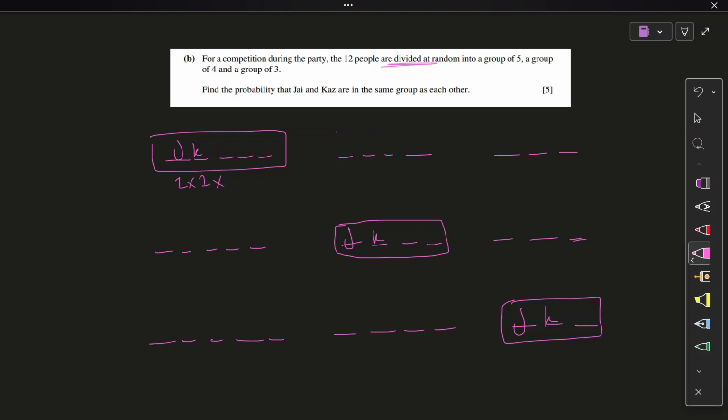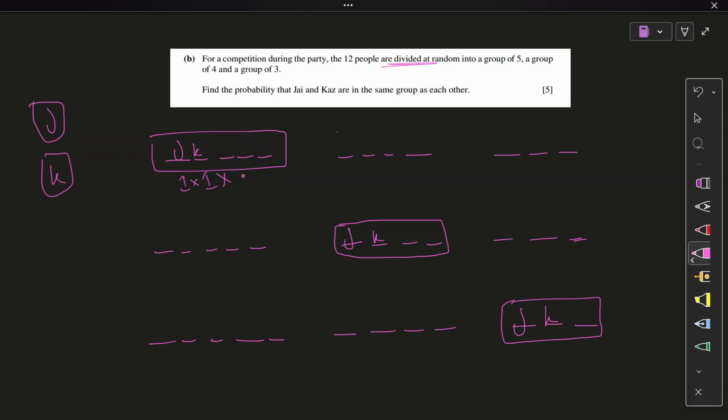Now, fixing them there, because it's a probability question, right? But J and Kaz are people, so I cannot treat them as identical objects in groups. J is going to be in one group, Kaz is going to be in one group, right? So it's just going to come down to 1C1 and 1C1. 1C1 is 1, right? You can check that in the calculator. So when it talks about people, you can simply fix them, even if it's a selection question, because there's nothing repeating. Humans won't repeat, right?